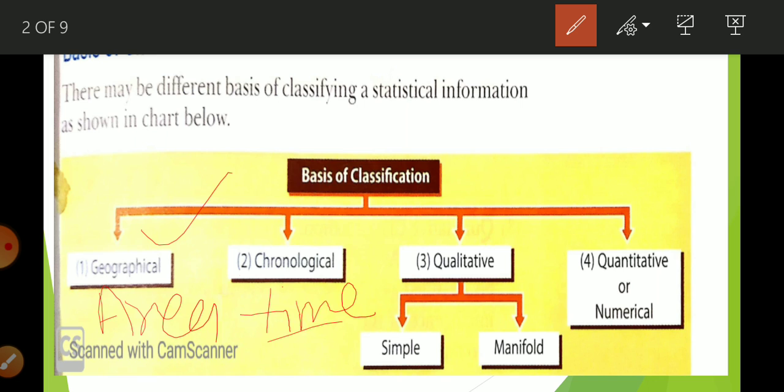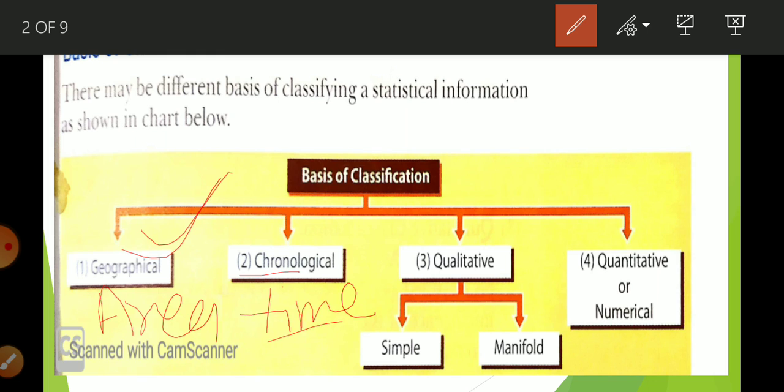Remember, chrono means time. When we do the division on the basis of time, it can be month, week, years, decade. So when we divide data on the basis of time, this is known as chronological.